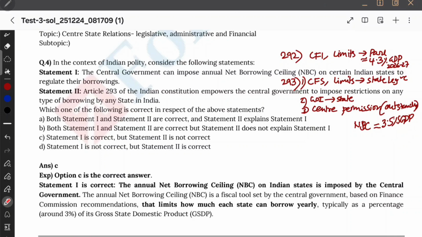The central government can impose an annual net borrowing ceiling on certain Indian states to regulate their borrowing. This is correct. Article 293 of the Indian Constitution empowers the central government to impose restrictions on any state on any type of borrowing by any state. Okay, on any type of borrowing would be wrong, because this Center permission is only there if the state is having some outstanding loan, but "any" becomes an extreme statement. On any state, the Center cannot put this restriction. Therefore, the second statement goes wrong, and option C becomes the right answer.